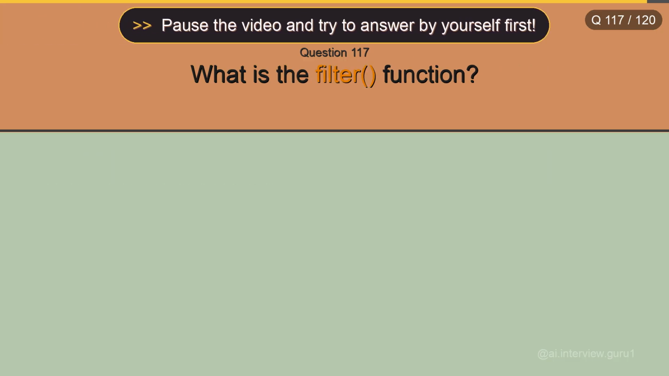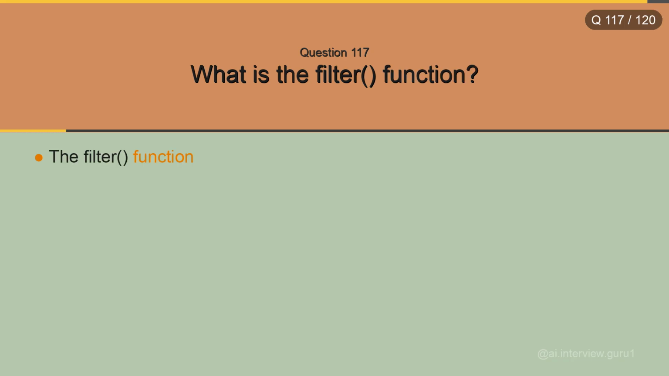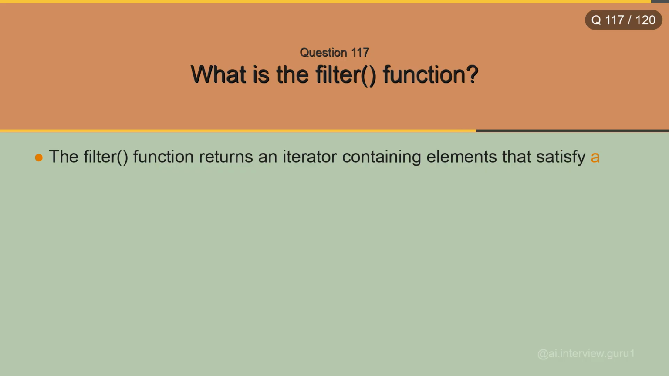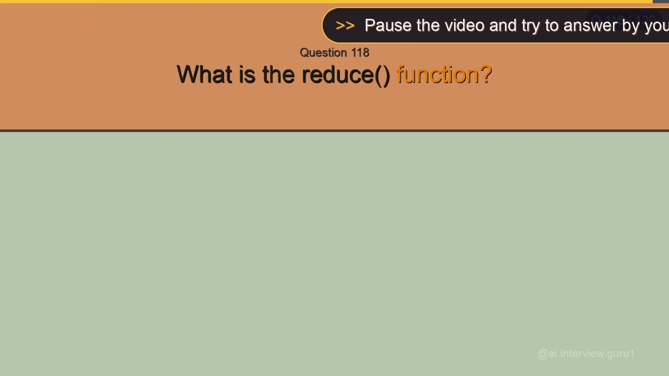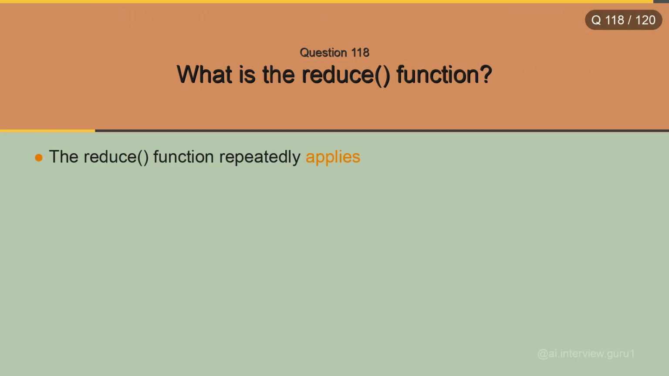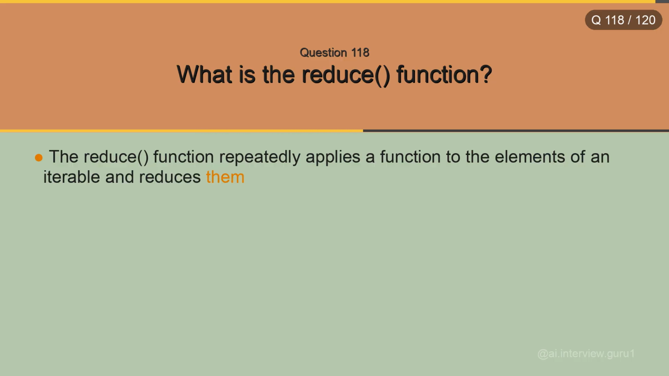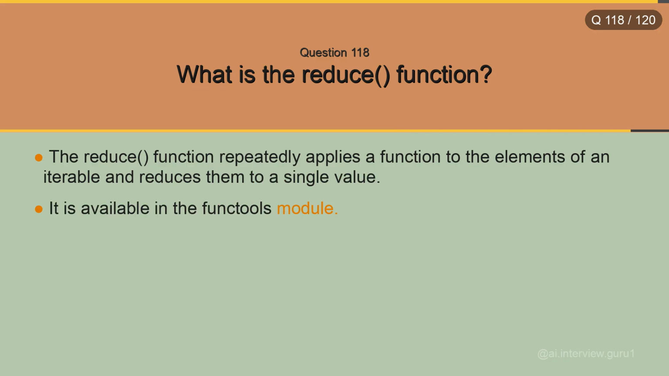What is the filter function? The filter function returns an iterator containing elements that satisfy a given condition. What is the reduce function? The reduce function repeatedly applies a function to the elements of an iterable and reduces them to a single value. It is available in the functools module.